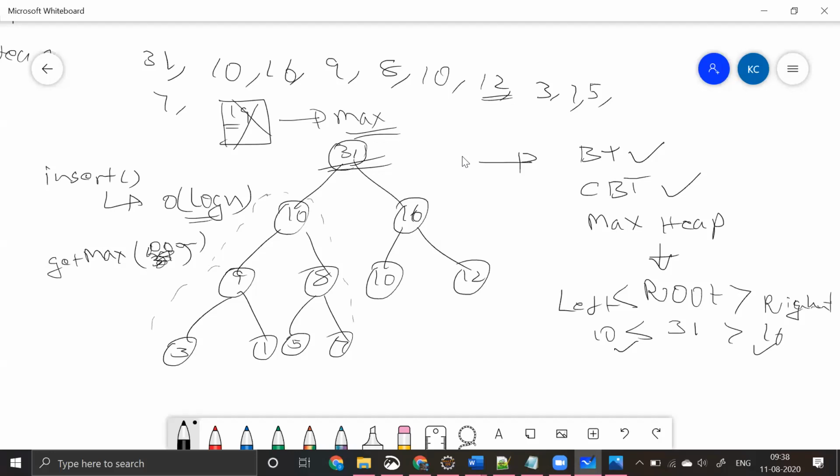Okay, get max of something like this. You will pass root. So this can be done in order of one time, right? This is the best time complexity that can occur.